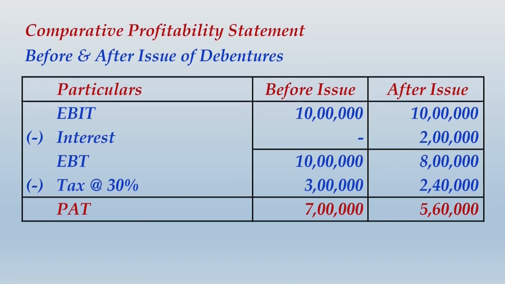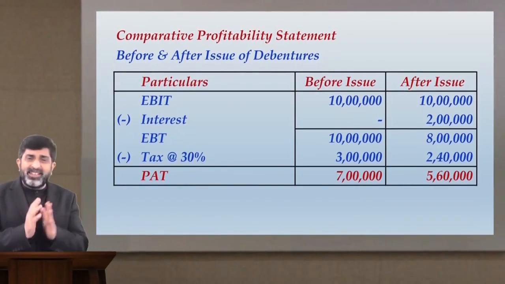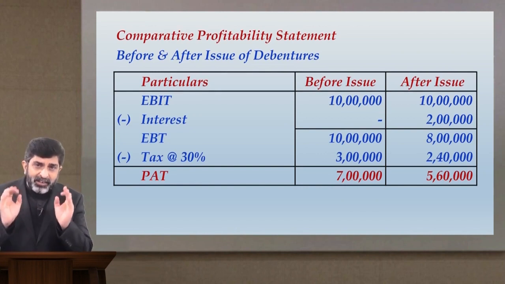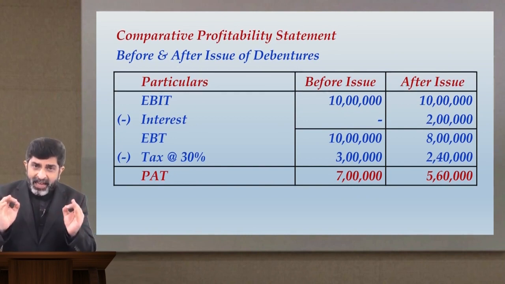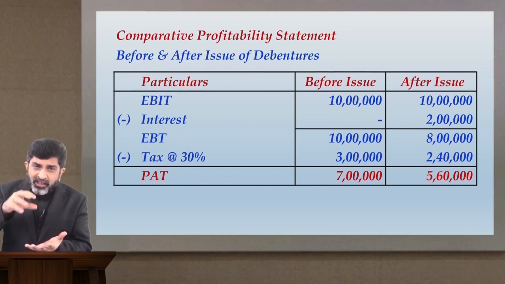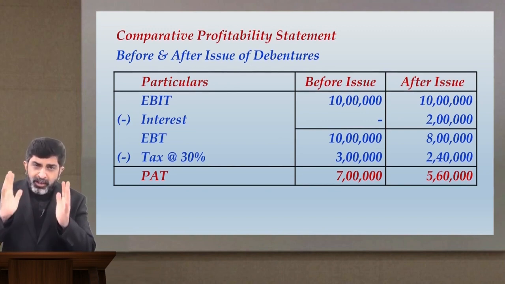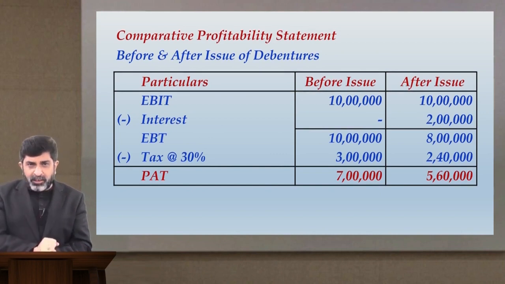Now let me offer some important explanation over here. If you notice in this last line where we are writing profit after tax, the profit after tax of Kirtana Limited, which was 7 lakhs earlier, after issuing these debentures, is falling down to 5 lakh 60,000. So, do you see what is the reduction in the profit? Carefully observe this. Profit is reducing only by 1 lakh 40,000.